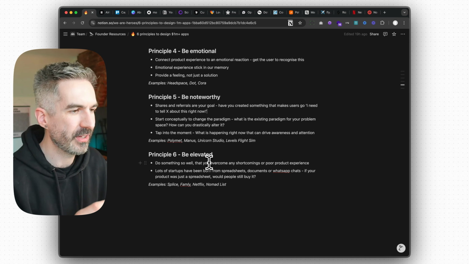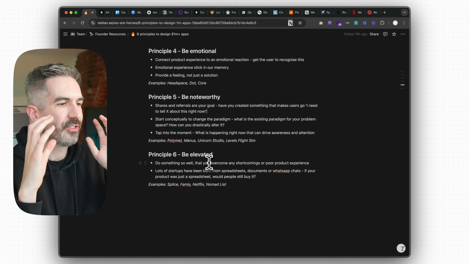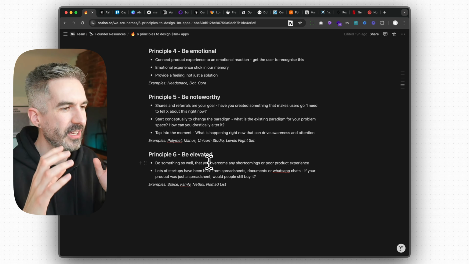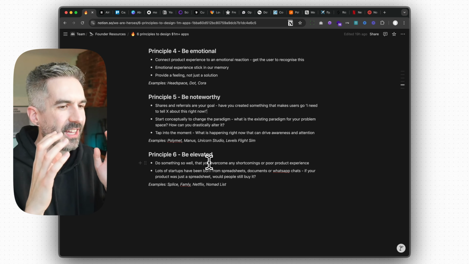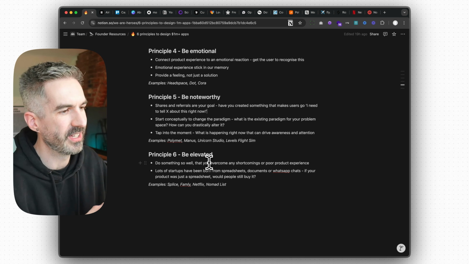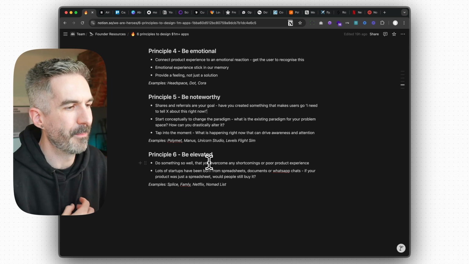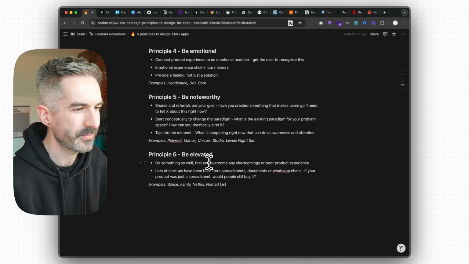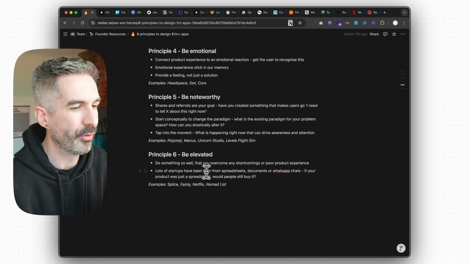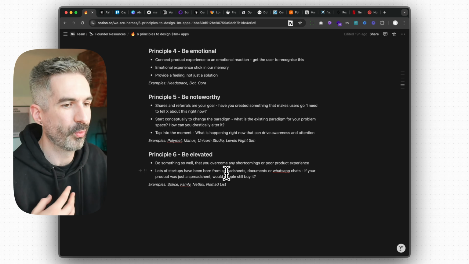So what you're looking for here is not necessarily to design something that is perfect. You're looking to create something that solves one problem so well that people love it, despite the fact that it may not look incredible. As a way of demonstrating this, a lot of startups have been born from just spreadsheets or documents or WhatsApp chat.